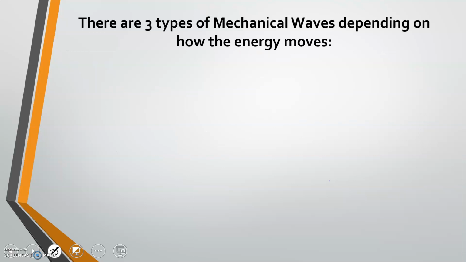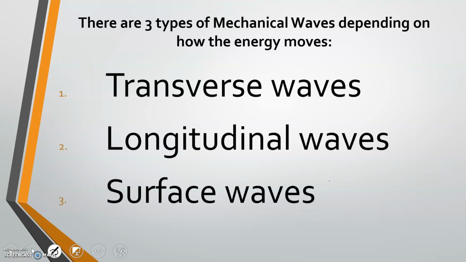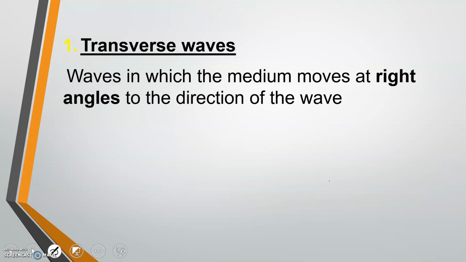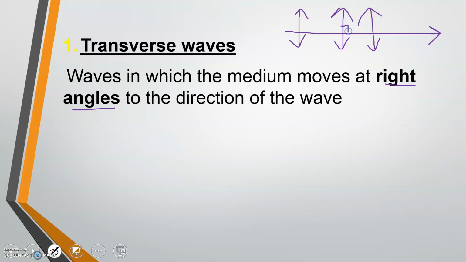Now, there are 3 types of mechanical waves depending on how that energy is moving. So, transverse waves, longitudinal waves, and surface waves. So a transverse wave. This is when the waves in which the medium moves at right angles. So that means that if the energy is moving to the right, that means that the medium for the wave is moving up and down. So this creates right angles. See? Nice 90-degree angles, up and down.